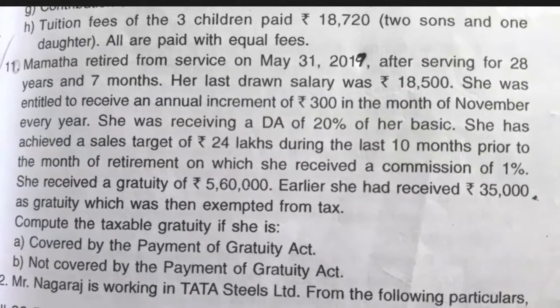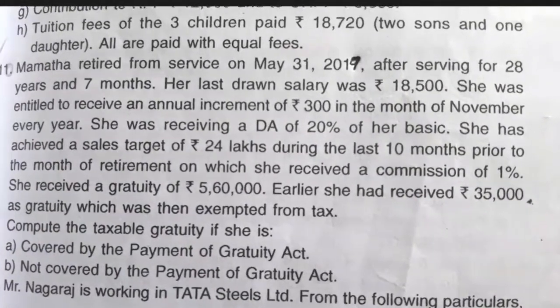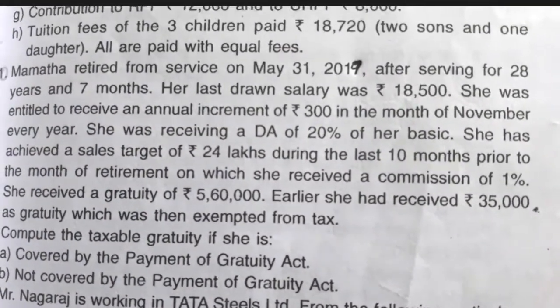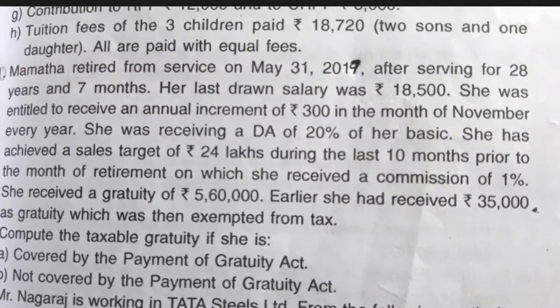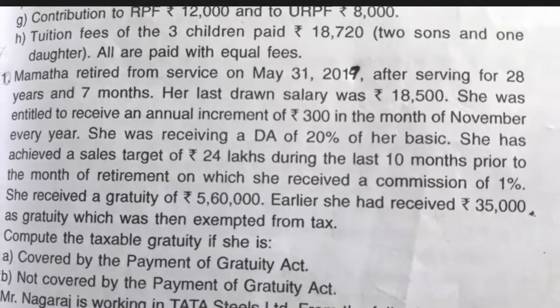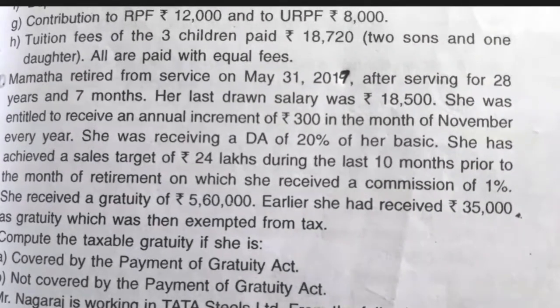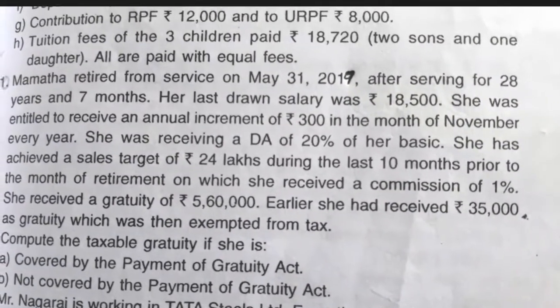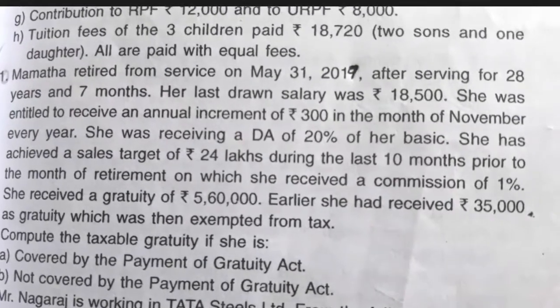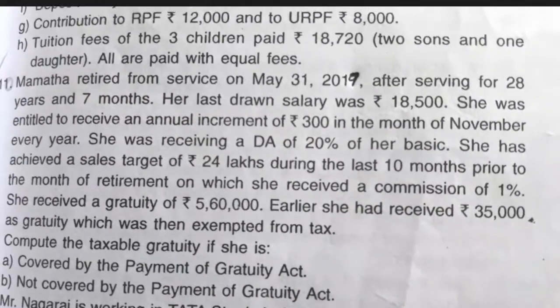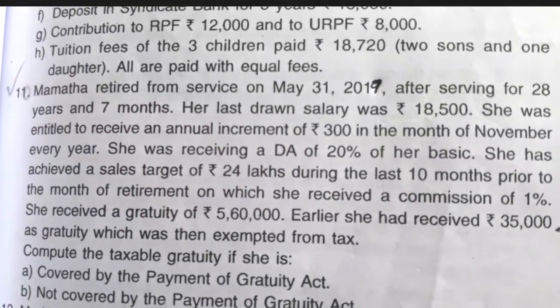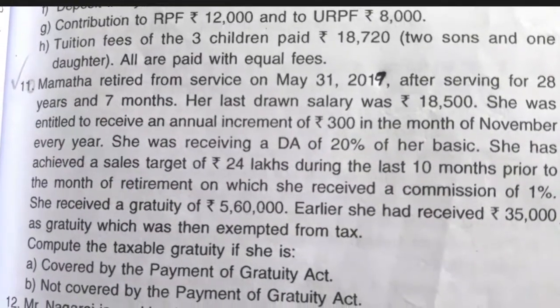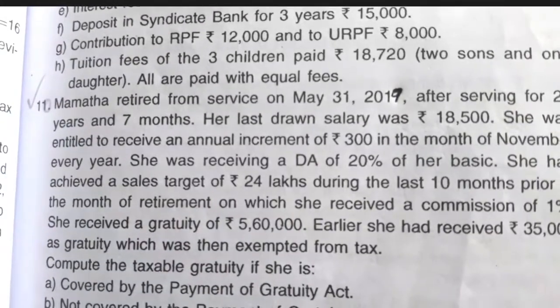Her last drawn salary was rupees 18,500. She was entitled to receive an annual increment of rupees 300 in the month of November every year. She was receiving a DA of 20% of her basic. She achieved a sales target of rupees 24 lakh during the last 10 months prior to the month of retirement, on which she received a commission of 1%.